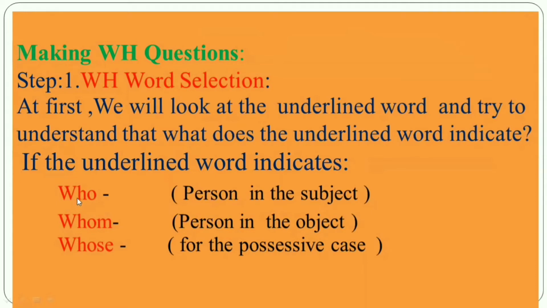If the underlined word indicates a person in the subject, then the double word will be who. If the underlined word is in the object and it indicates a person, then the double word will be whom. If the underlined word indicates possessive case, then the double word will be whose.